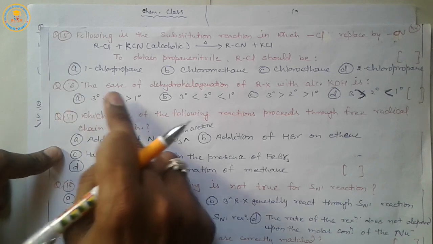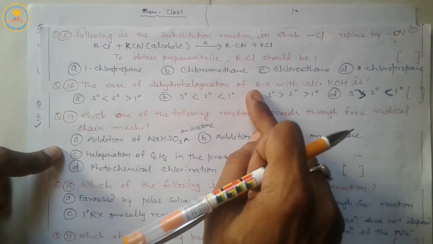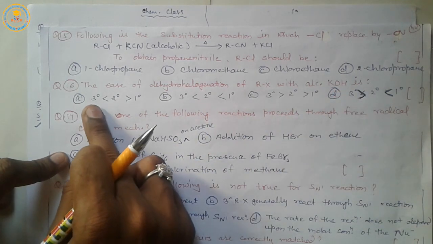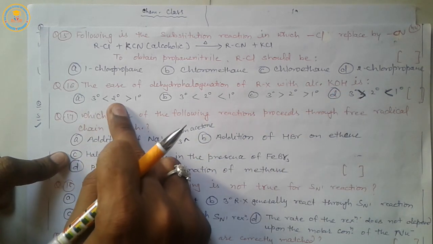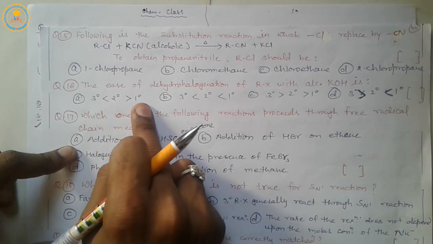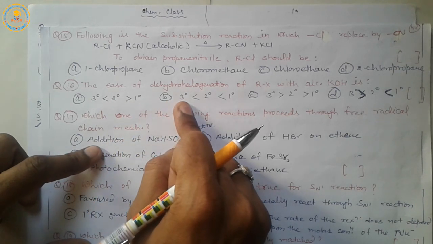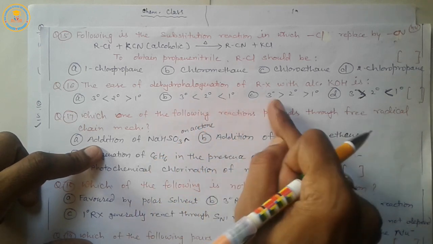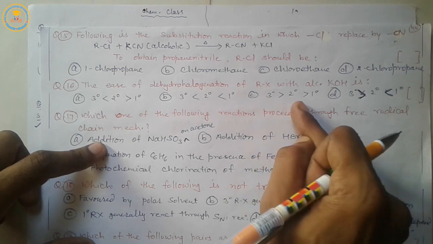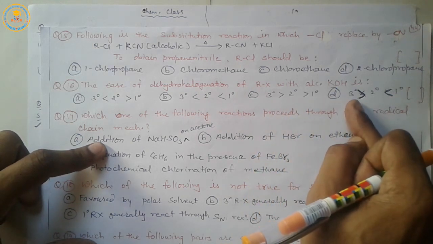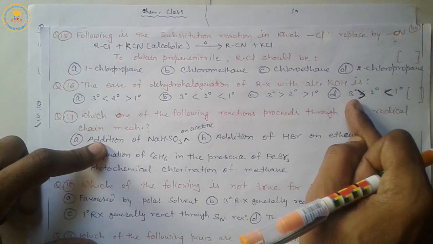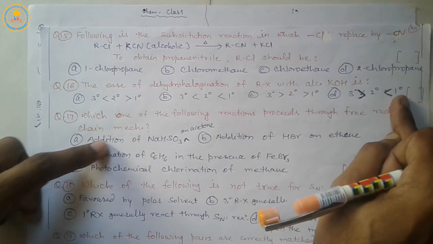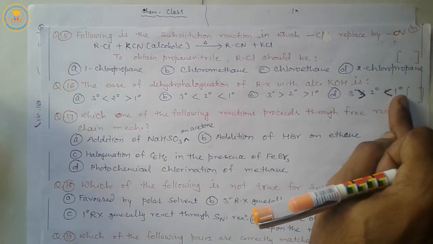Question 16. The ease of dehydrohalogenation of haloalkane with alcoholic KOH is: 3 degree smaller than 2 degree and 2 degree greater than 1 degree. B option, increasing in order 3 degree, 2 degree, 1 degree. Option C decreasing order 3 to 1 degree, and D 3 degree is greater than 2 degree and 2 degree is smaller than 1 degree. What will be the answer here?